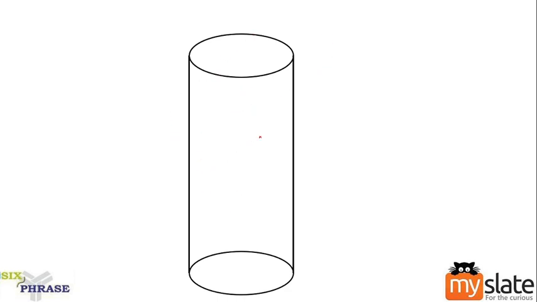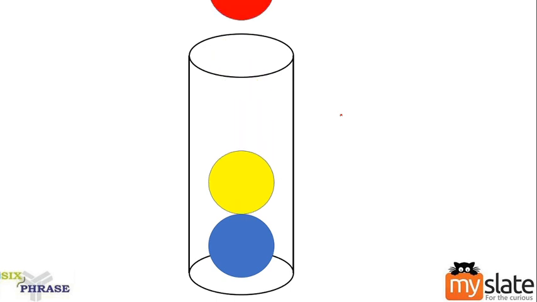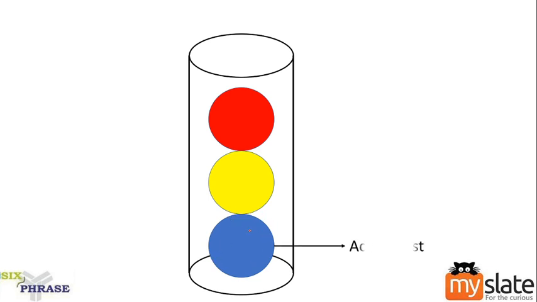Now I'm going to drop three balls inside this tube. The first one is blue colored, the second one is yellow colored, the third one is red colored. I have three balls dropped inside this stack. See, the bottommost ball, the blue colored one, was added first. I inserted this one first, and the red colored one was inserted at the end.